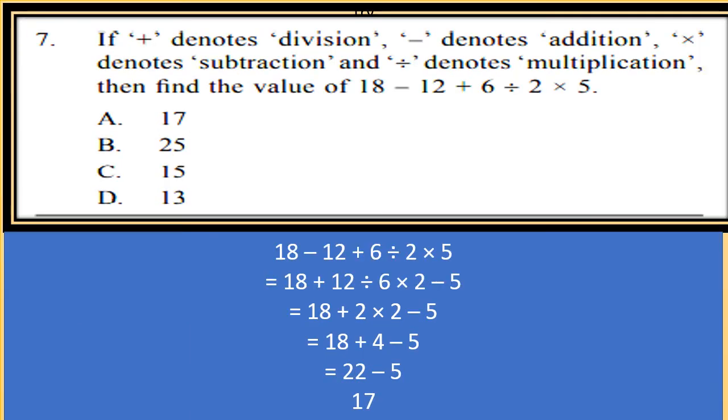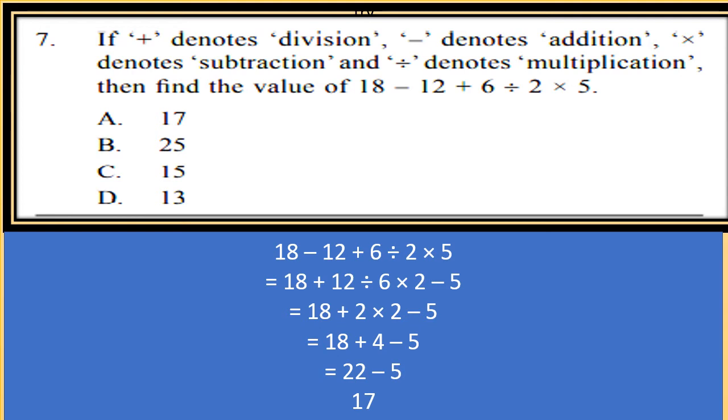If plus denotes division, minus denotes addition, multiplication denotes subtraction and division denotes multiplication, then find the value of 18 minus 12 plus 6 divided by 2 into 5. Now first write the equation as it is. Now change the sign. Now plus denotes division. So 12 plus 6 will be 12 divided by 6, and minus denotes addition.